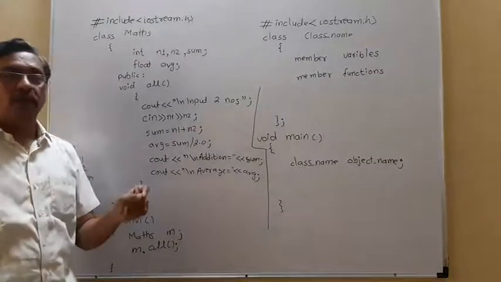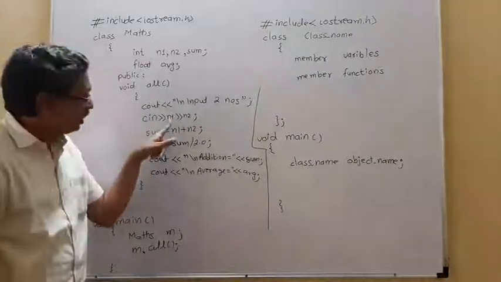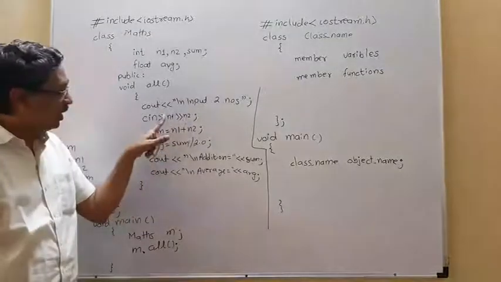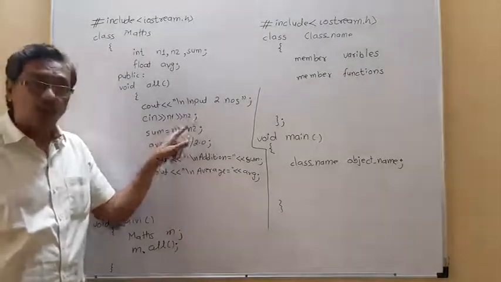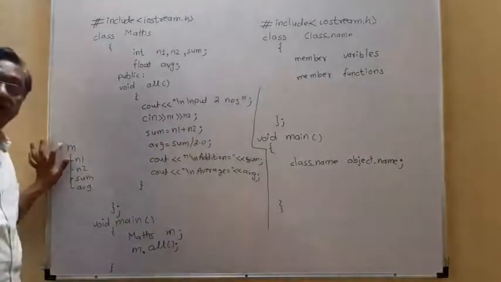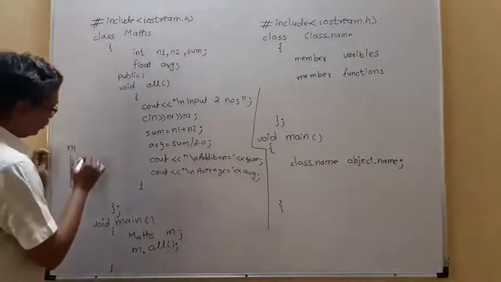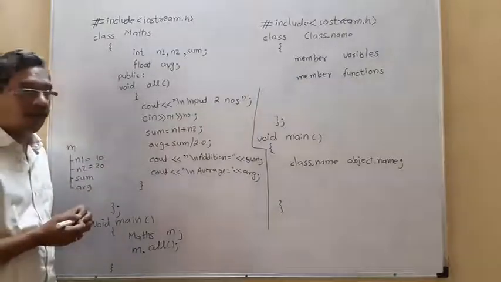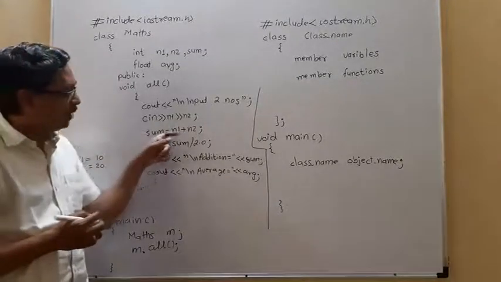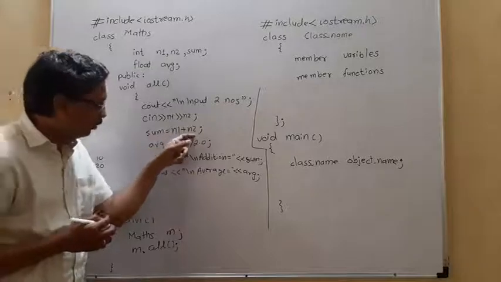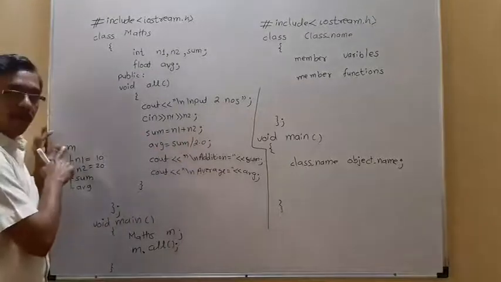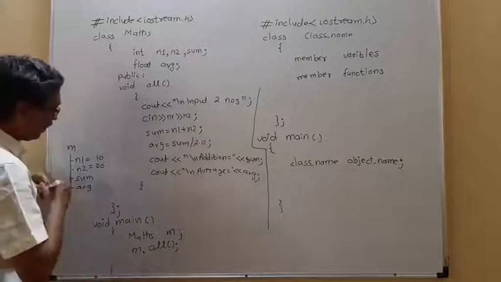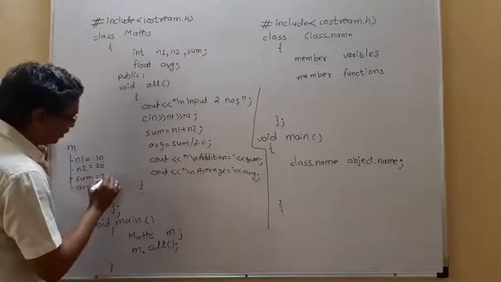If you input 10 and 20, the value 10 is given to n1, and 20 is given to n2. This n1 and n2, it considers from M directly. Then sum equal to n1 plus n2. Sum, n1, n2, it all considers from M because we are calling all with respect to M. So it will calculate sum as 30.